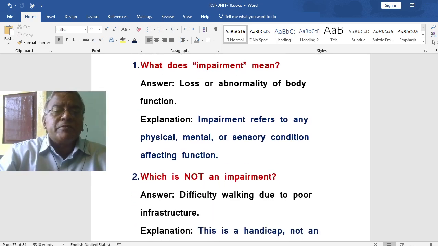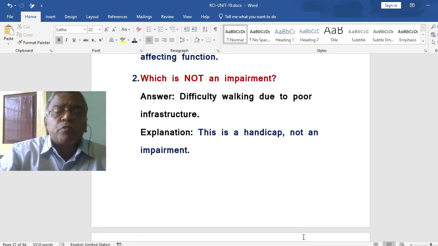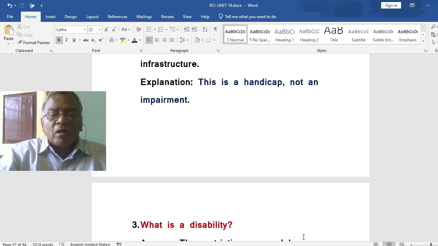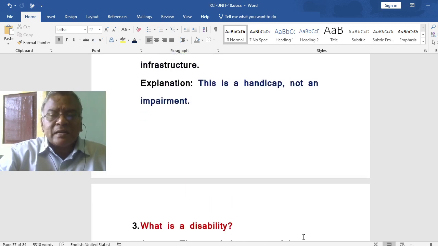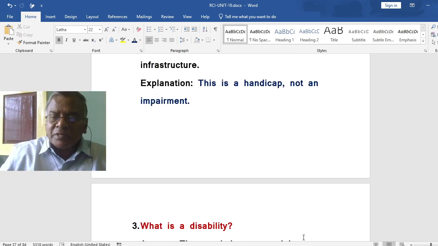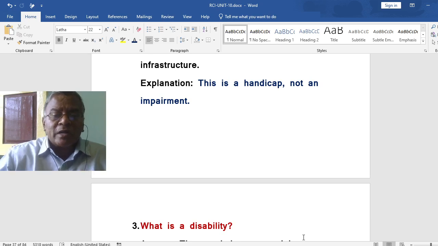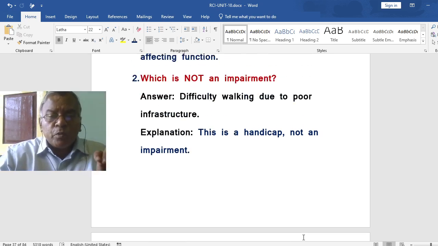What does impairment mean? Loss or abnormality of body function. Impairment refers to any physical, mental or sensory condition affecting function. What is not an impairment? Difficulty walking due to poor infrastructure. This is a handicap, not an impairment. See, all of a sudden you get into an accident, unable to walk, something has happened in the leg, and without the ramp you are unable to do that, then it becomes a handicap. Poor infrastructure causes this handicap.